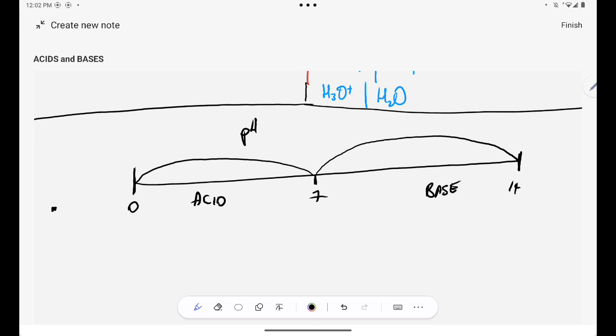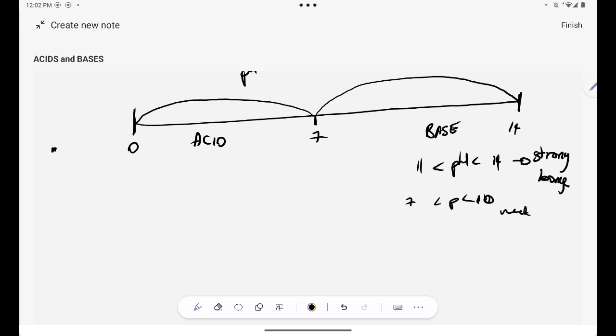Are you together? And then obviously we have strong acids and strong bases, right? If your substance has a pH which is between, let's say, 11 and 14, that means you have a strong base. So if the pH is just between 7 and 10, you simply have a weak base. Are you together? Same thing applies.